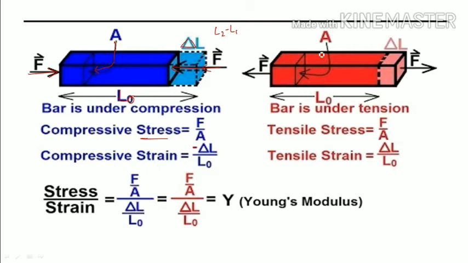In this case, if you observe, this is a tensile force. I am stretching the body. Whenever you stretch the body, the effective length increases by delta L. The final length is more than the initial length. So the body is under tension, so here we will get tensile stress and the formula is F by A. The tensile strain is change in length by original length, that is delta L by L naught.